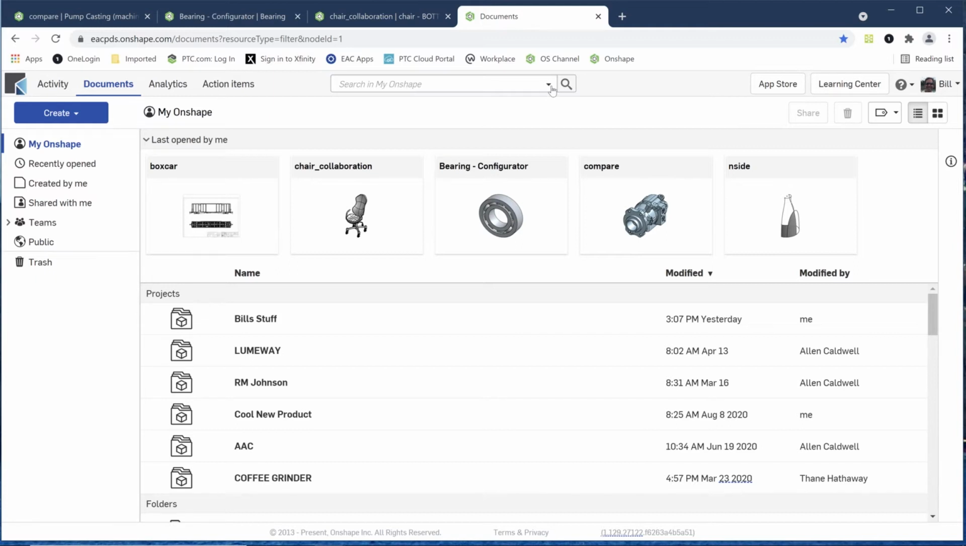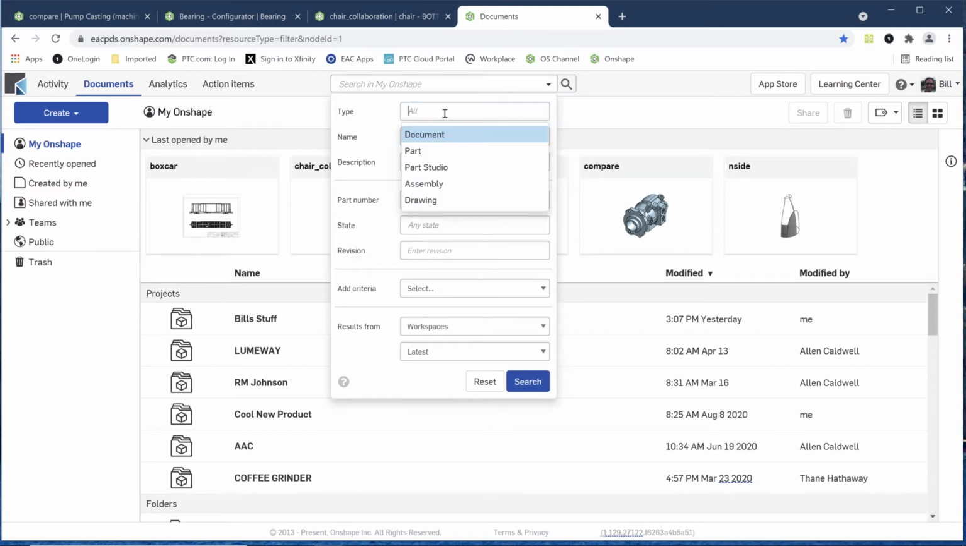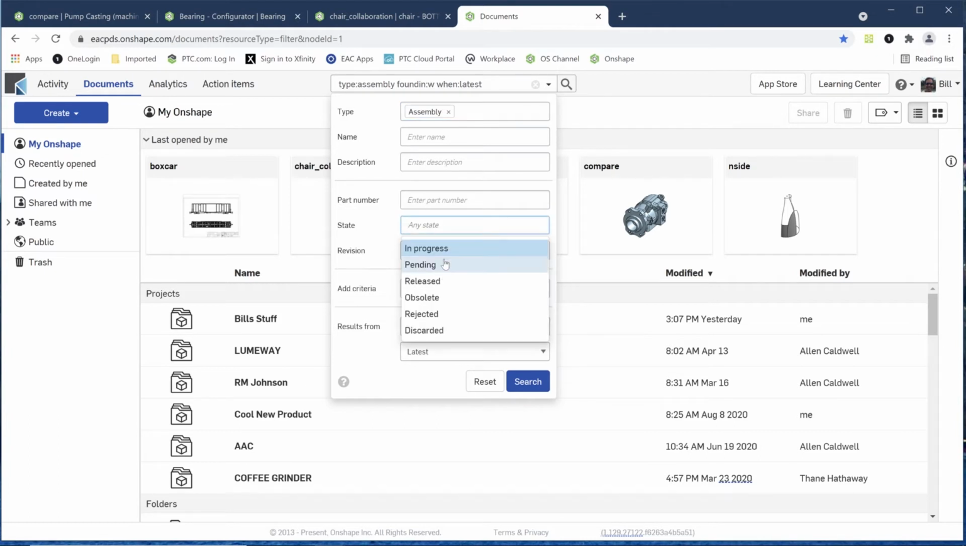So let's take a look at looking for something. So I'm going to go over here. I want to search for something. And I know what I'm searching for is an assembly. I don't know the name, some new part that we got. So I don't know the part number either. What state is it in? We could say it's in progress, right? Because I know that it's brand new. No one's done too much with it. And I could say, let's search for that.